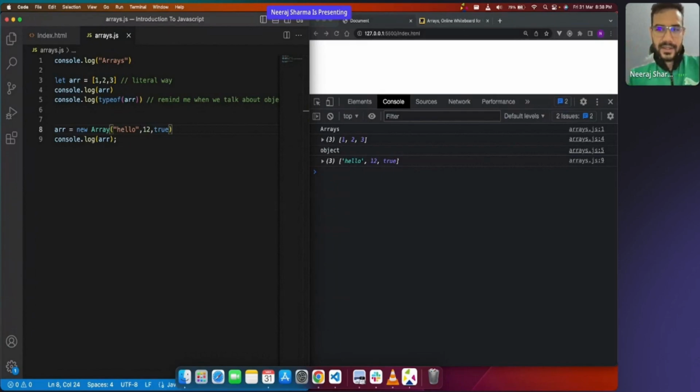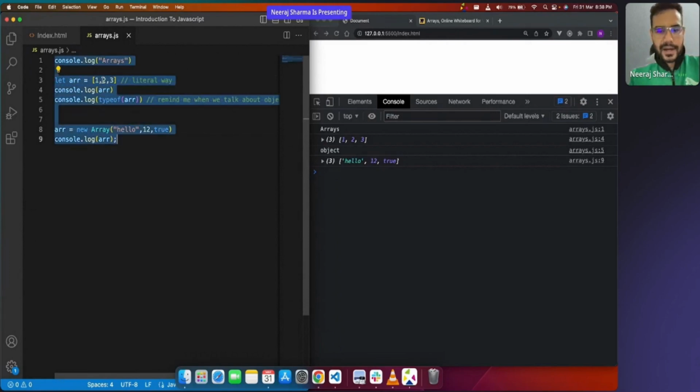Everyone clear? Doubt? Okay. But most of the times, what is being asked is that you can use just this way. You don't need to use the other way. This is the recommended way of doing things. Again, we can mix and match. Yes, Nasim, we can do that.